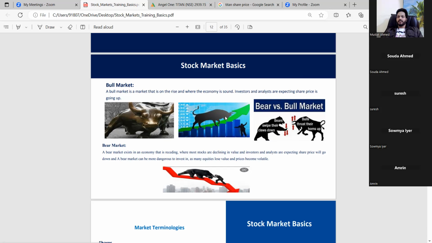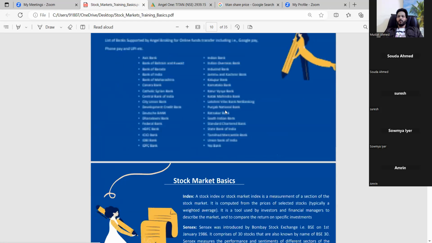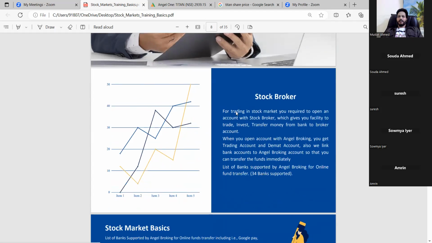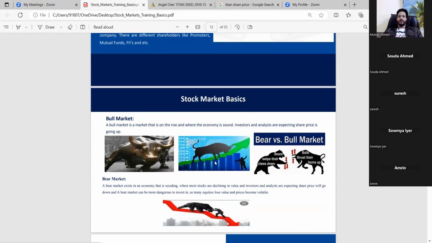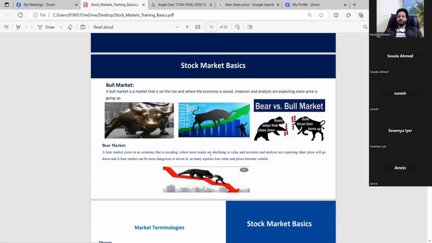Also, when we invest, research and investigation are very important in the stock market, because here you have to learn every day. You get a chance to learn every day, because the stock market is like an ocean. It's not a one day, two days, or one year of learning. It is an ongoing process. You have a lot of things to learn. Once you are technically expert, there is unlimited income you can gain from this.